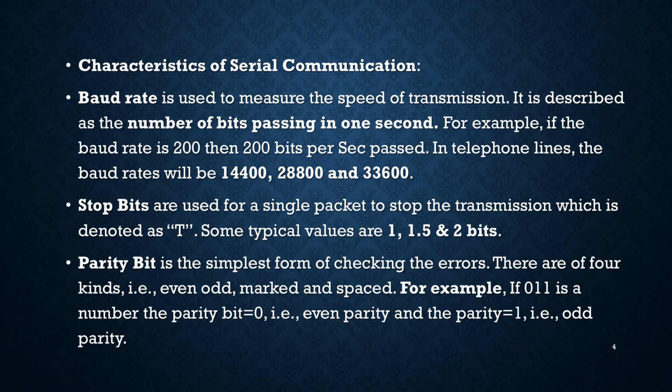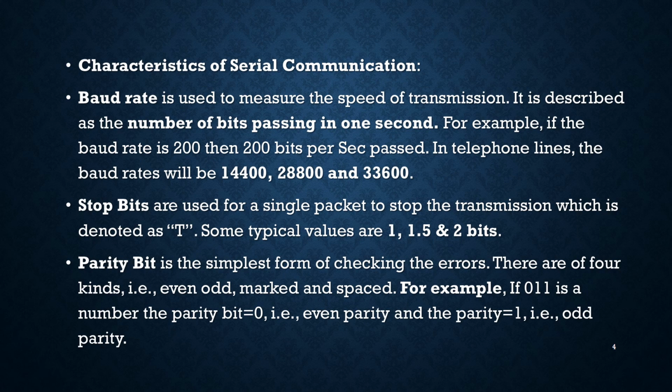In general, 110 to 9600 is a popular set of baud rates which we use in many applications. Then there is the stop bit, which is used in a single packet to stop the transmission. Some typical values are 1, 1.5 or 2 bits that we can use.